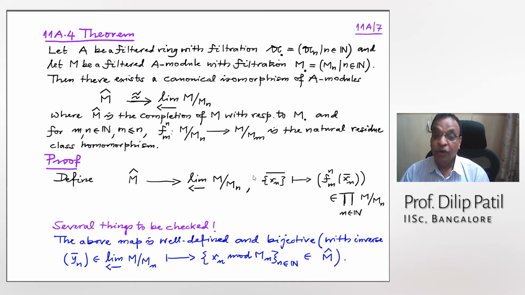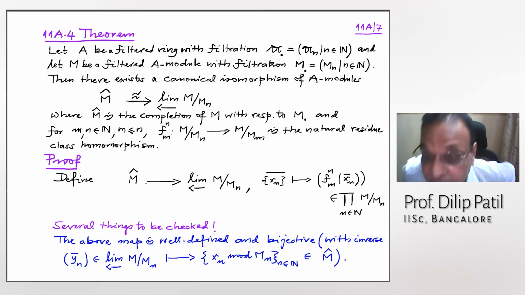Then we have to check that it is bijective, and of course that it is a module homomorphism. All these things have to be checked one by one, which I have not checked here, but I think you are experienced enough from your homological algebra to check things, at least once in a life.